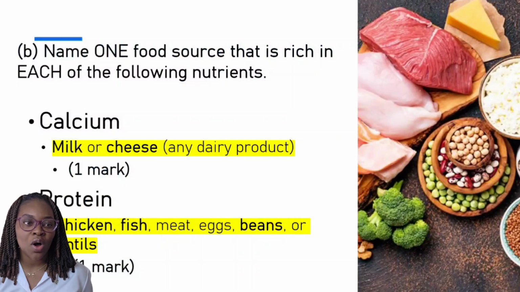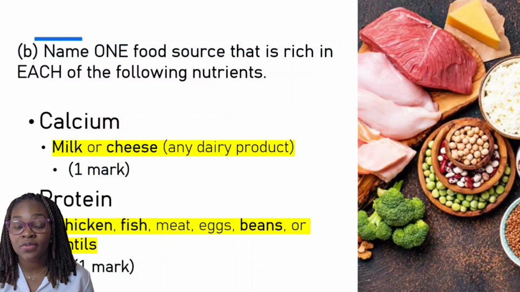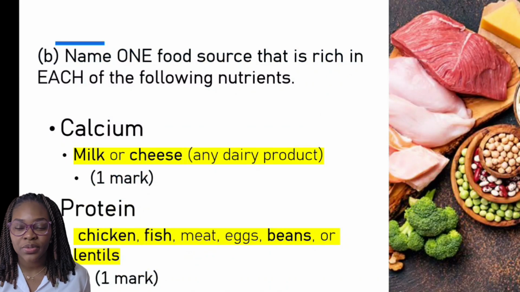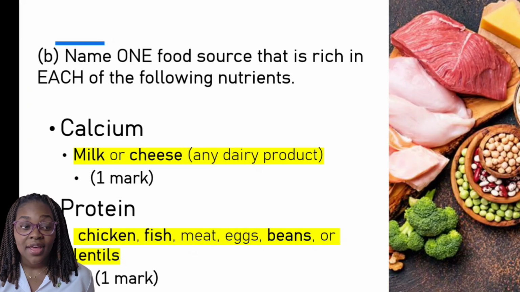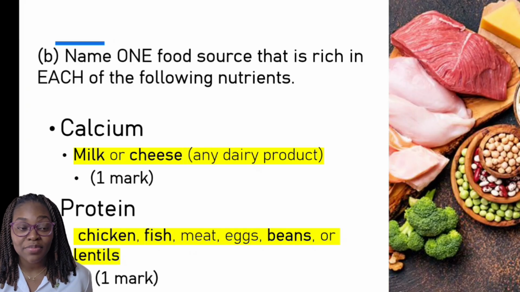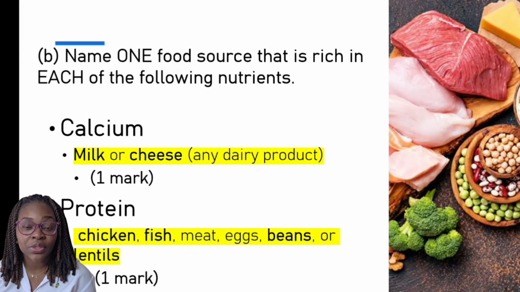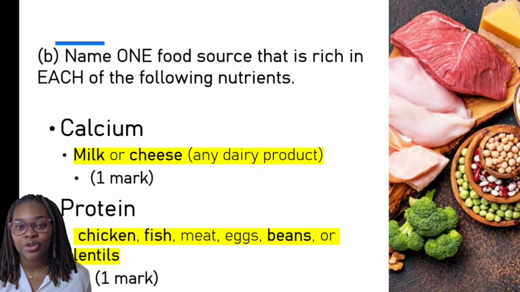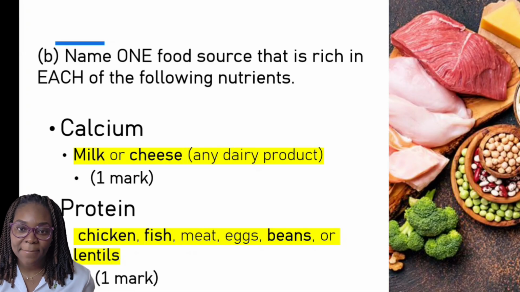It says name one food source that is rich in each of the following nutrients. So we have calcium there. Just one source: you could have milk, you could have cheese, or you could just put dairy products, right? So that is 1 mark. As it relates to protein, you know that is food from animals, right? So you could put fish, chicken, meat, eggs, or even legumes, but I would kind of stay away from the legumes even though they are sources of protein, because this question specifically says rich. So try to think of the sources that have all the essential amino acids.